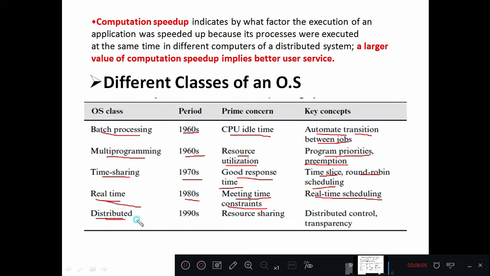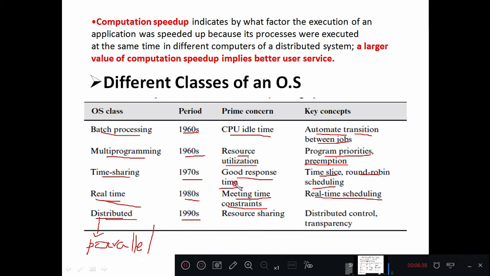And the last one, distributed operating system. As the name itself tells, the operating system is going to be distributed throughout different computers, and different computers will take care of different jobs at the same time. This was developed in 1990s, or you can also call this distributed operating system a parallel operating system, because the same job is going to run on different computer systems parallelly at the same time.